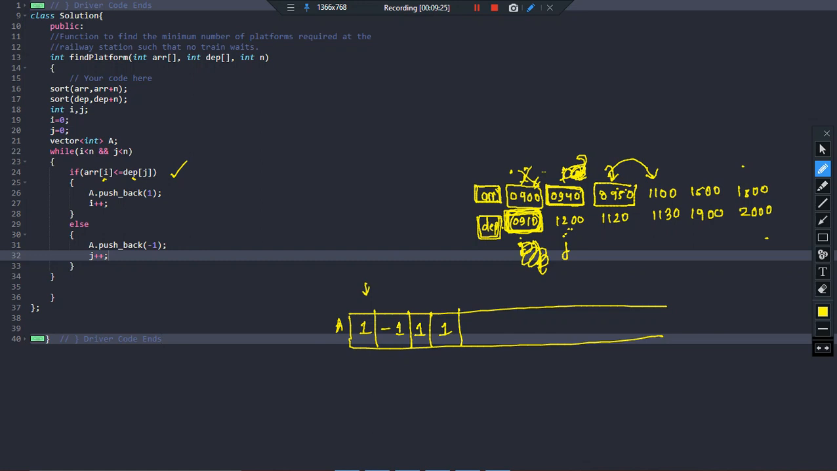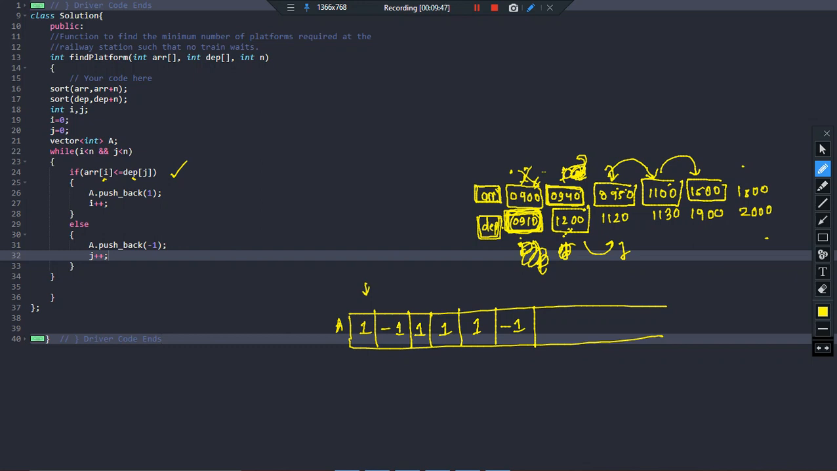Increment i further. Arrival time is 1100, departure time is 1200. So I need one more platform, push 1. Increment further. Arrival time is 1500, departure time is 1200. So what does it indicate? It indicates that basically one train will have departed by now, right? So -1, and this increments j from here to this point.